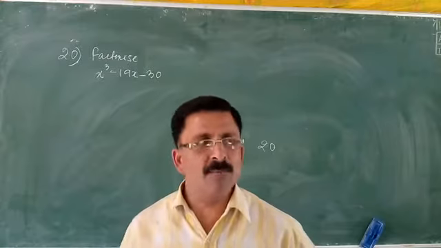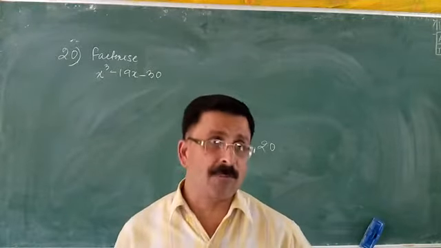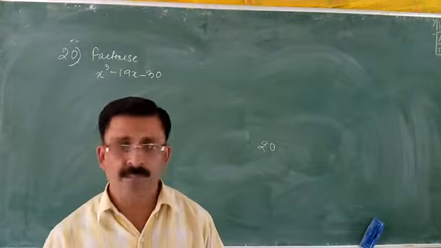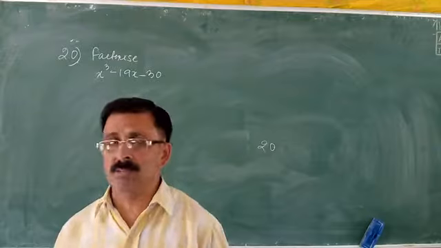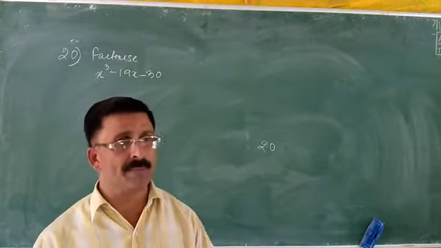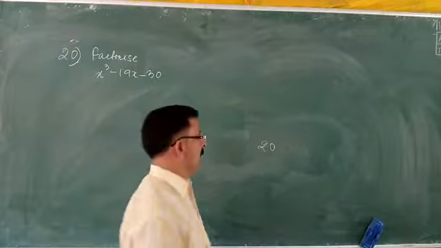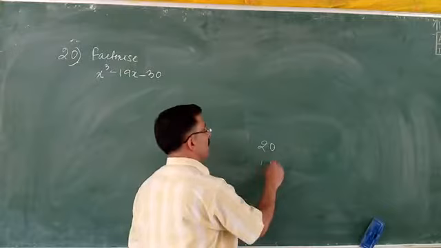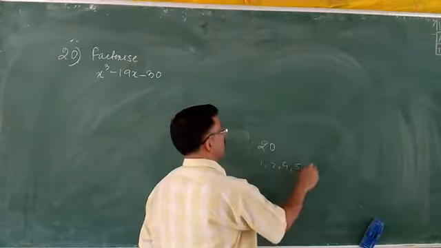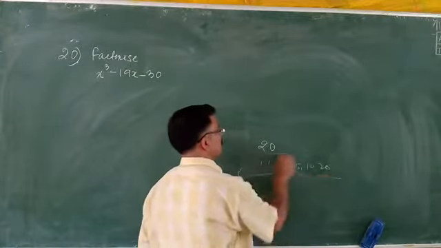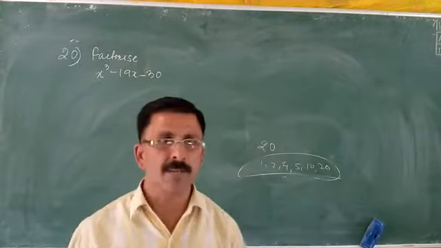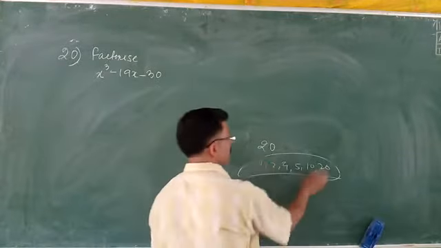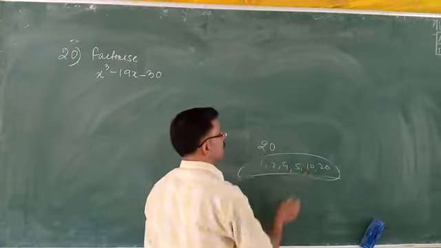In this case, because we are asked to factorize, finally we will go for all the factors of 20. No choice. They are simply asking us to factorize. Which factor? We don't know. Any number which can divide this will become the factor. So we will have all the possible pairs of factors of 20. So maybe it will be 1, 2, 4, 5, 10, 20. All these are the factors. So we have factorized it now. So one pair of factors will be 1 into 20, then 2 into 10, then 4 into 5.